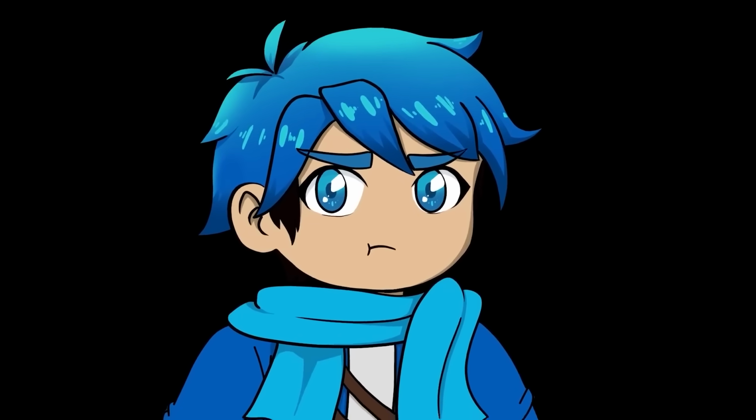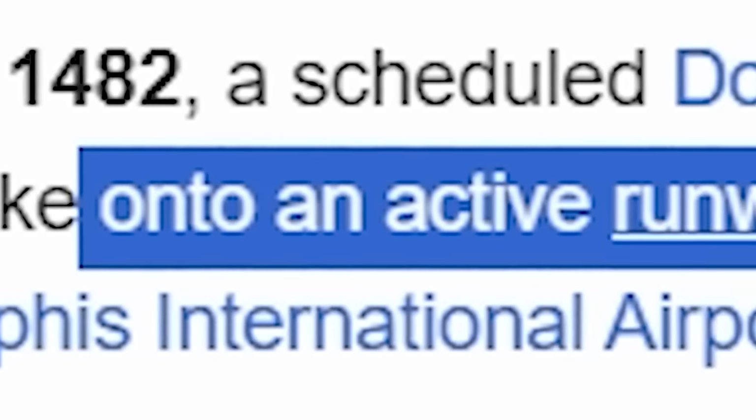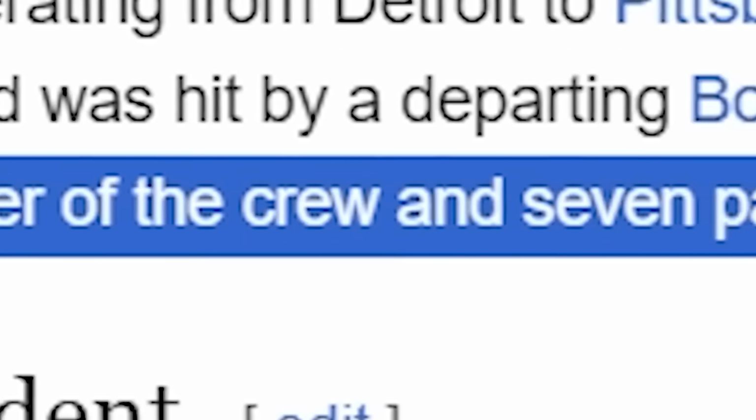The DC-9 was damaged beyond repair, but the 727 was repaired. Wait, they still repaired it and still use it to this day? Dude, I wouldn't want to ride on that one. Alright, so this incident happened in 1990 when I guess one of the planes went onto an active runway in dense fog. One member of the crew and 7 passengers of the DC-9 were killed. So in total, there were 8 fatalities all in that one plane, with 7 of them being passengers.